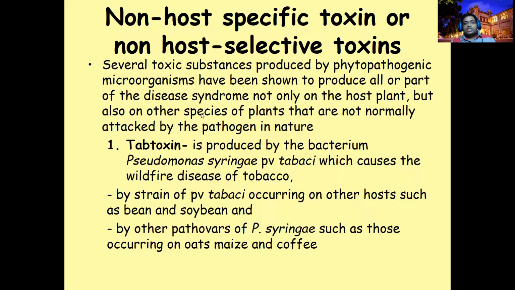So first we are going to take the host non-specific toxins. The first group is what we call the tabtoxin. It's a host non-selective or non-specific toxin.